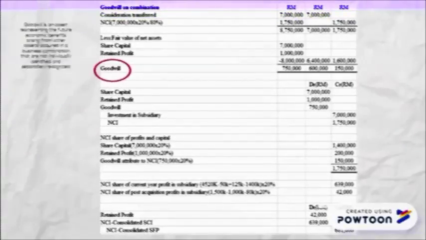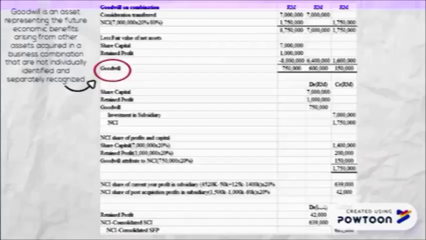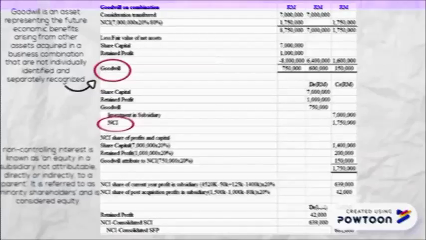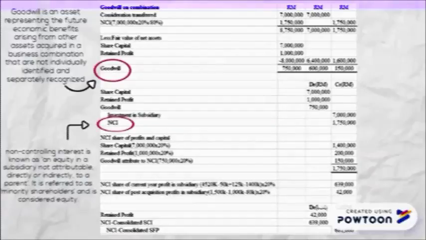MFRS 3 states that goodwill is an asset representing the future economic benefits arising from other assets acquired in a business combination that are not individually identified and separately recognized. It is the premium paid to acquire the shares and is only recognized in the consolidated financial statements.